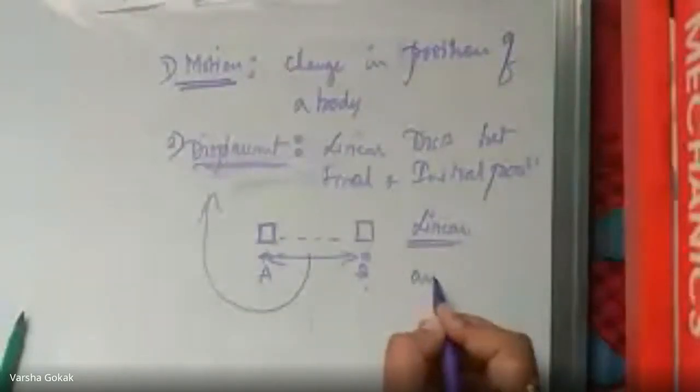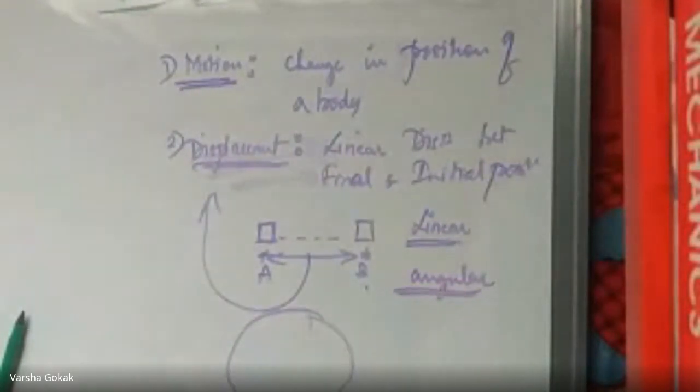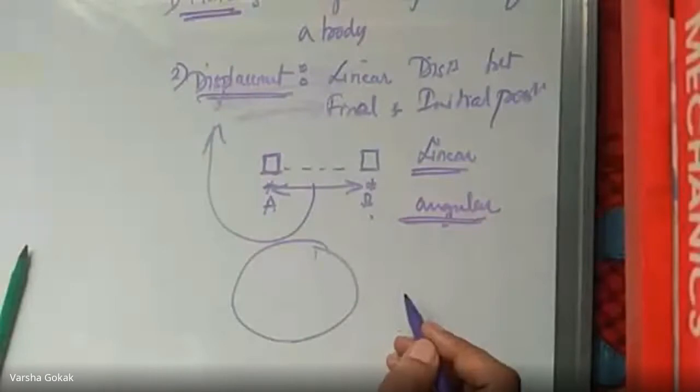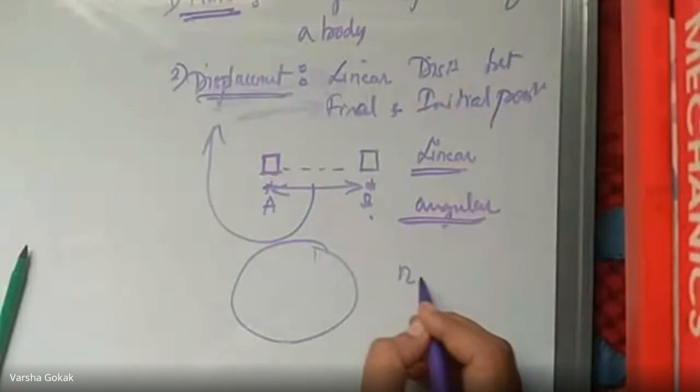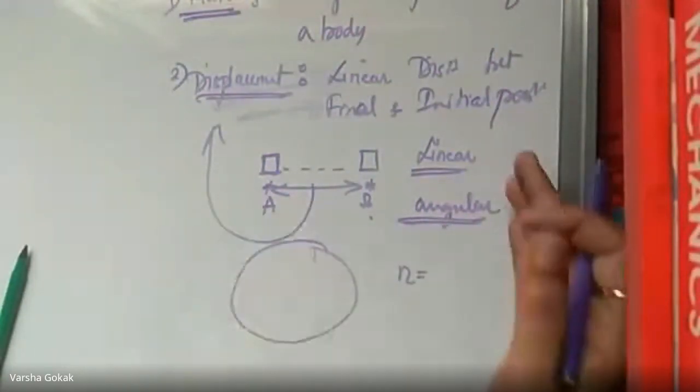Angular. Yes, correct. So I will be dealing with this in rotations, for example a wheel. The number of rotations comes into the picture there, and based on the number of rotations, how much distance it has covered.